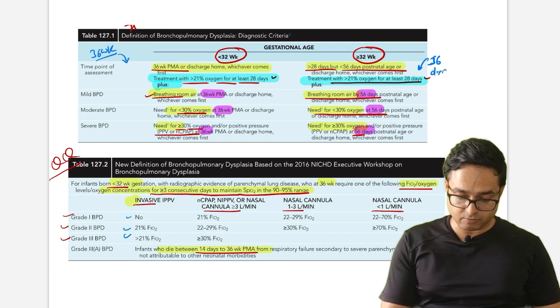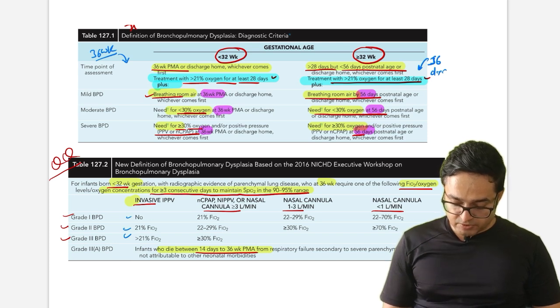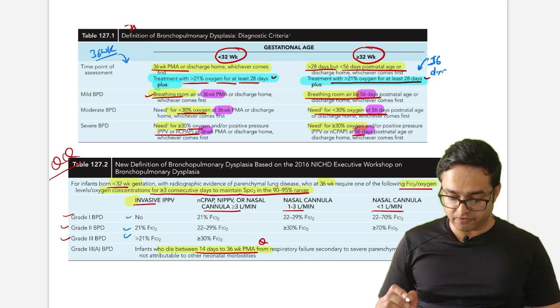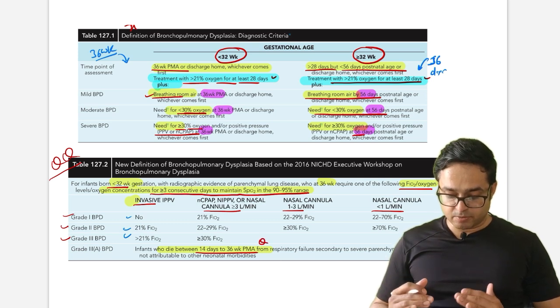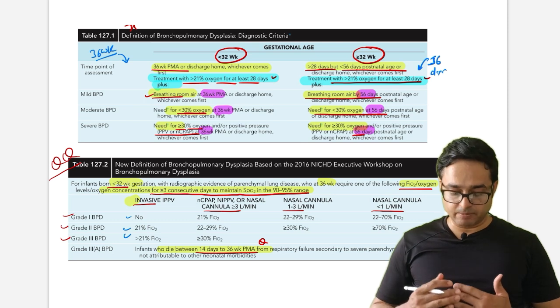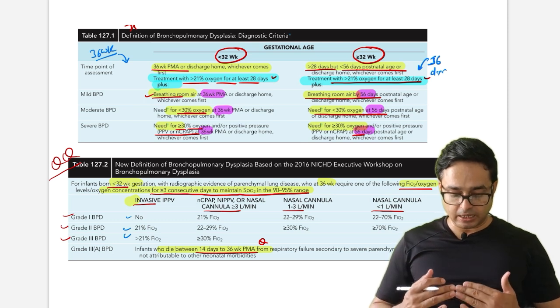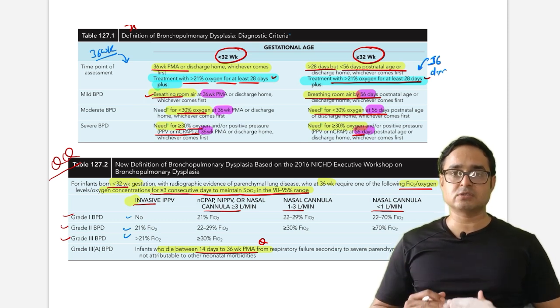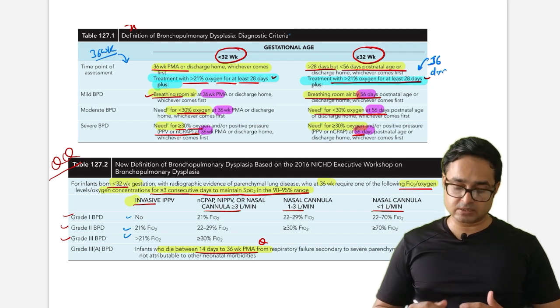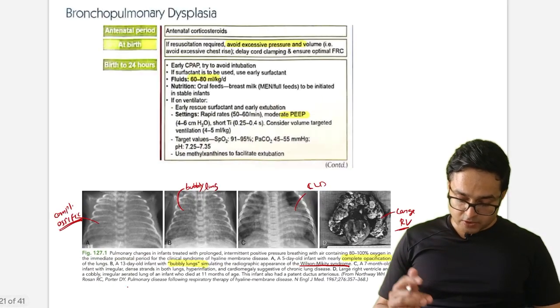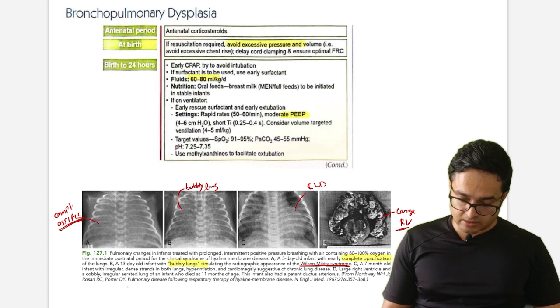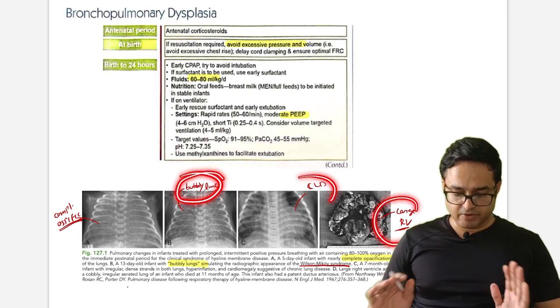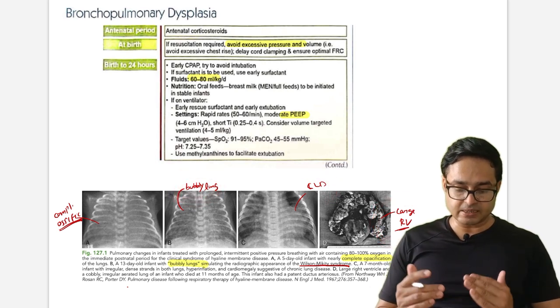Again, grade 3A BPD. In this condition, what they will call an infant who dies between 14 days and 36 weeks post menstrual age from respiratory failure not attributed to other neonatal morbidity will be graded as grade 3A BPD. So again, pause this video and revise them again because this is important. Just quickly see the X-ray: in this, bubbly lungs, CLD, enlarged RV seen. We're not concerned about it. What we are concerned with is the management part.